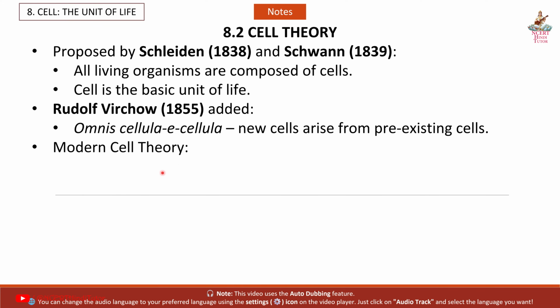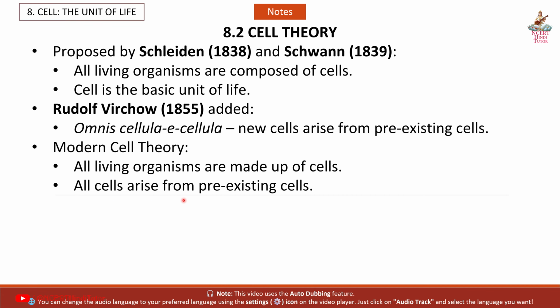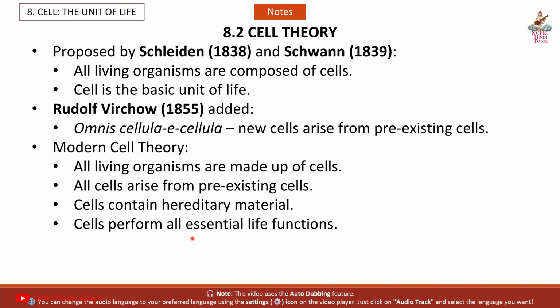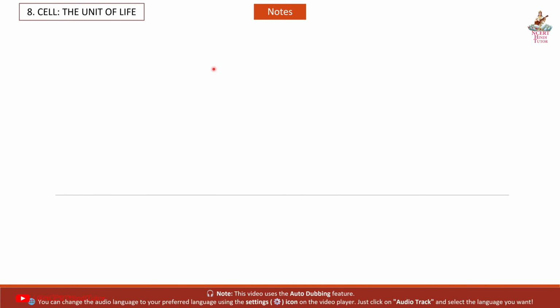Modern cell theory: all living organisms are made up of cells. All cells arise from pre-existing cells. Cells contain hereditary material. Cells perform all essential life functions.